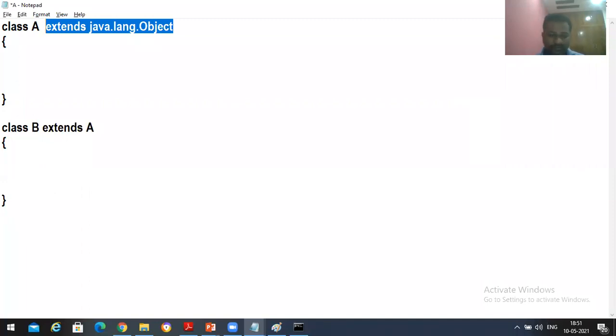So for this A, Object is the superclass, and for this B, A is the superclass. That means B is directly or indirectly getting the properties of the Object class. Clear, students, everyone?